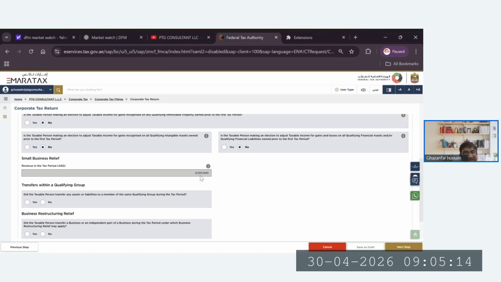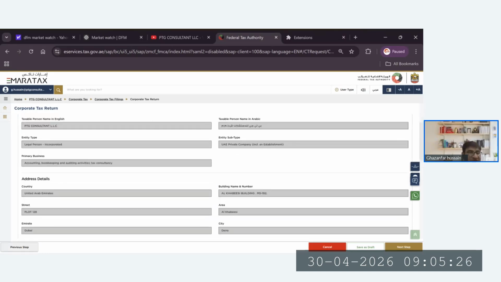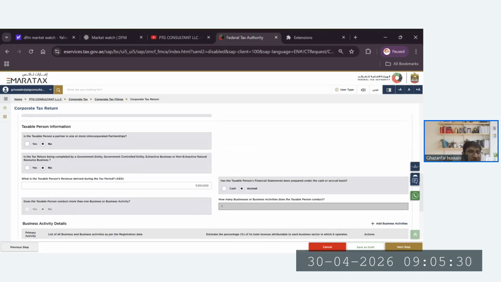As the sales revenue is more than 3 million, this option is not there. Now we will continue with the full return. Let's see, we'll go back. I gave you the example of 2.5 million, then another 1 million. So let's say we put here exactly 3 million.